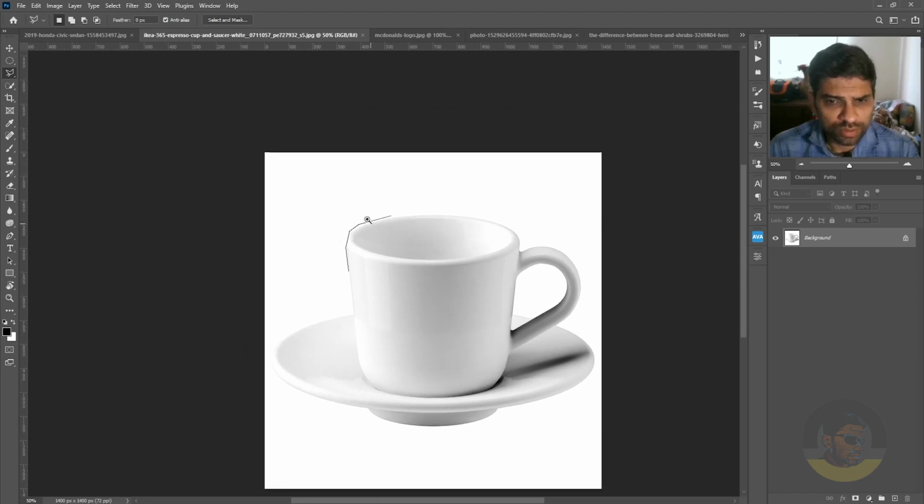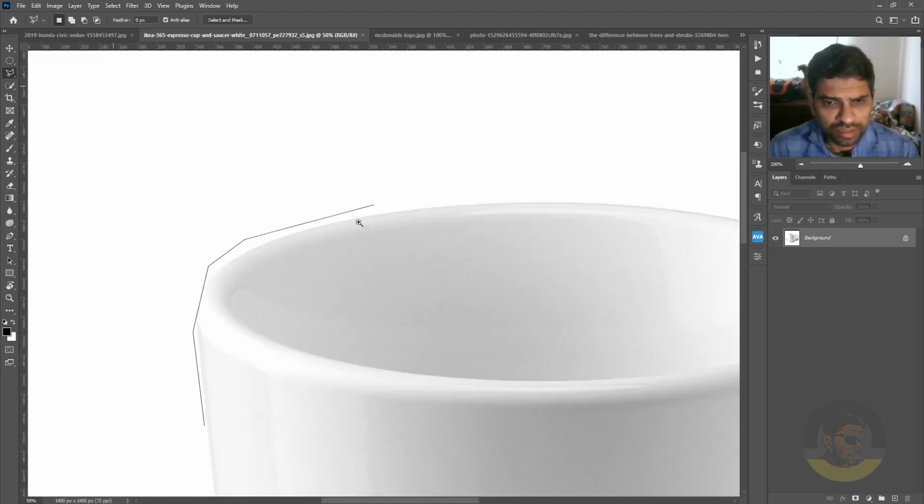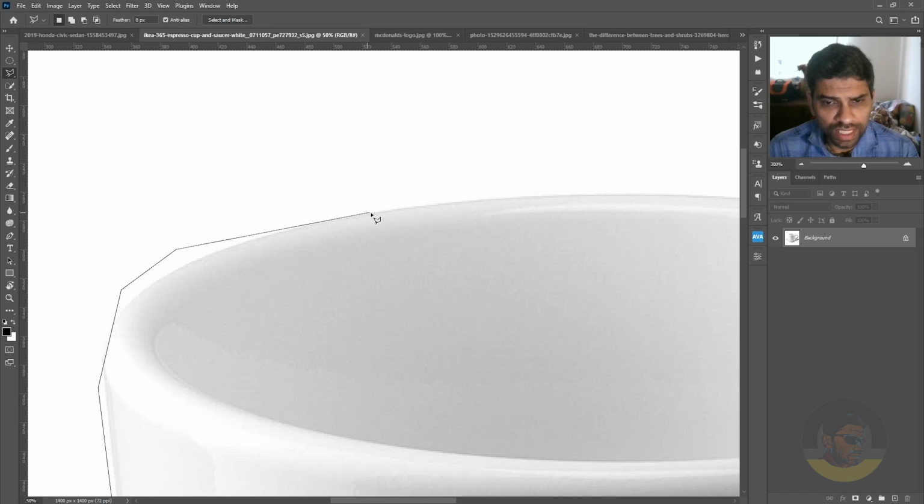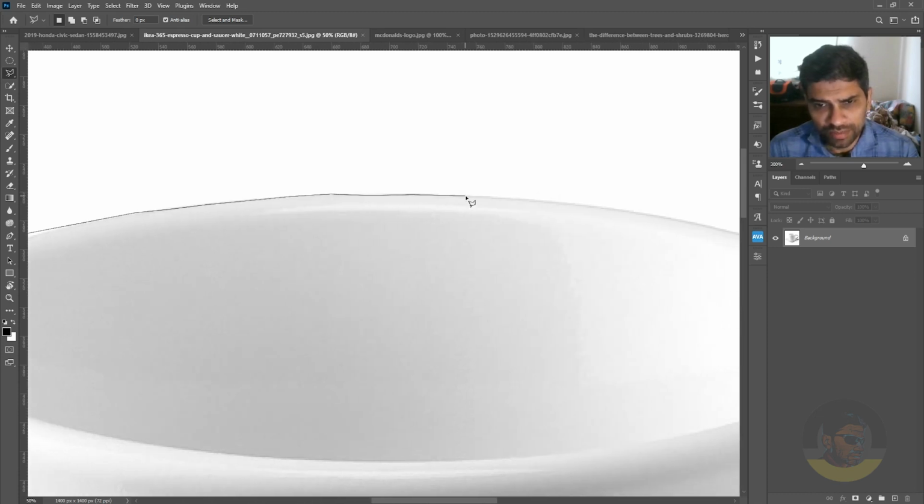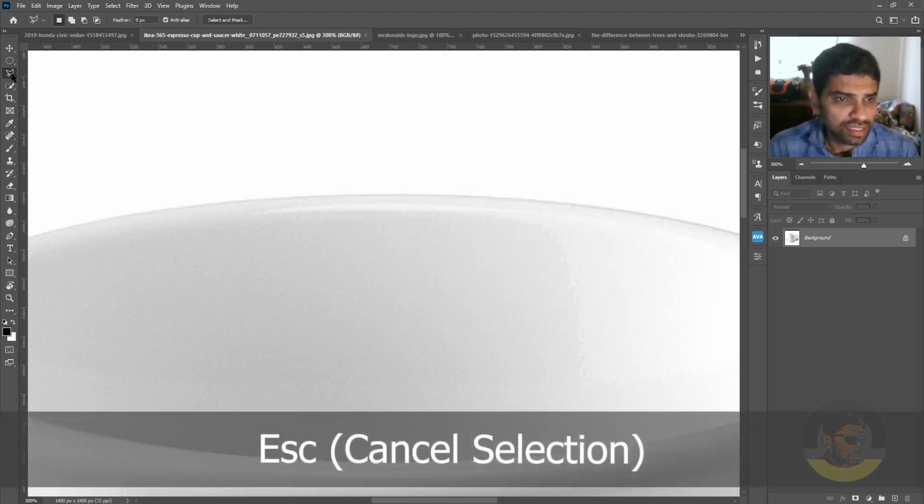So suppose I zoom into this like this and do something like this, keep doing that and keep panning up the image, there's a chance that sometime I will miss a spot, and even when the cut is finished, you will have some pointy edges at the end. So let me just press the escape key to cancel the lasso tool selection.